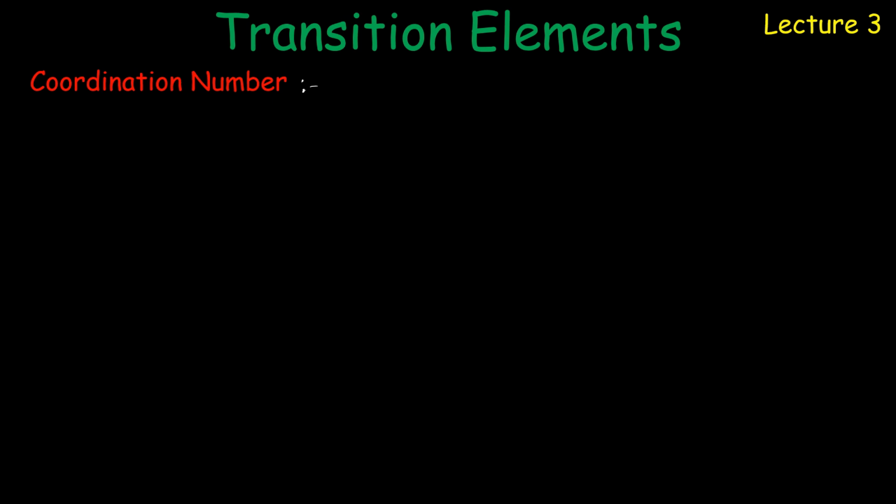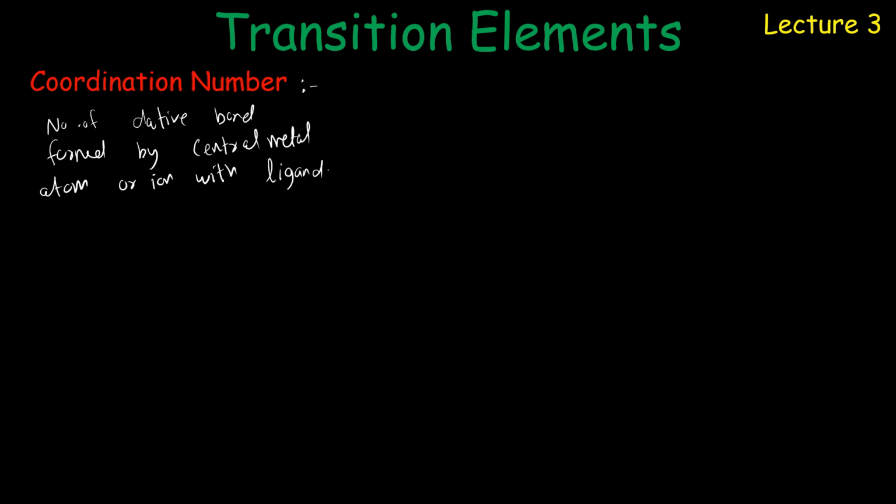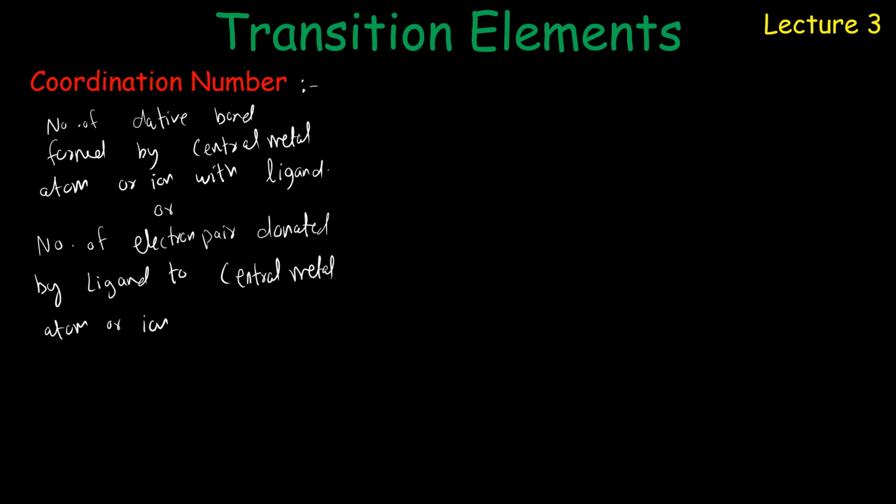The coordination number represents the number of covalent bonds or dative bonds formed by central metal atom or ion with ligand, or we say number of electron pairs donated by ligand to central metal atom or ion. So that is very important. Now we clear the concept with some examples.